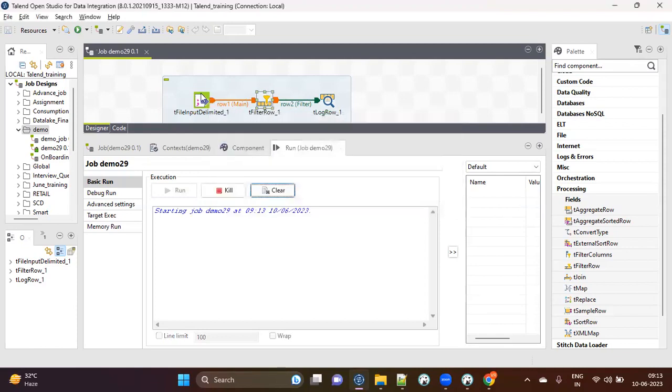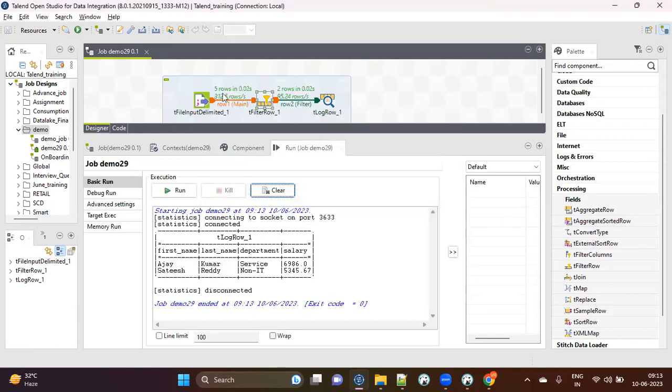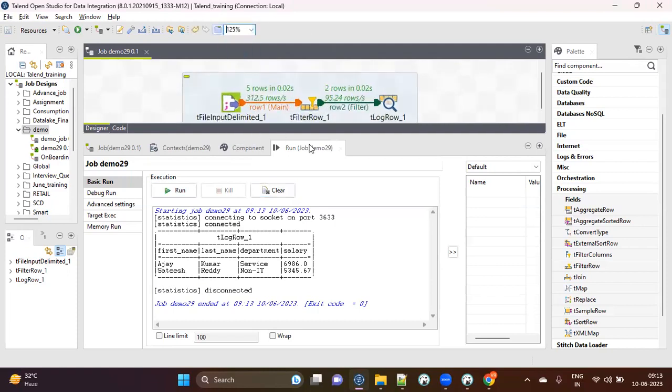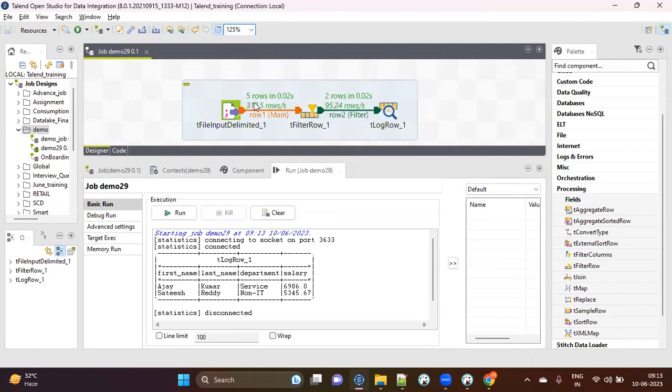Now, if I come here and run the job again, it will apply that filter for my data, right? From here, you will get some rows. See, 5 rows came from here, right, guys? Let me just zoom in a bit so that you see it very clearly, right? If you see, 5 rows came from here, only two passed, right? Because only two satisfied our condition. What was our condition? It should be greater than 5,000.